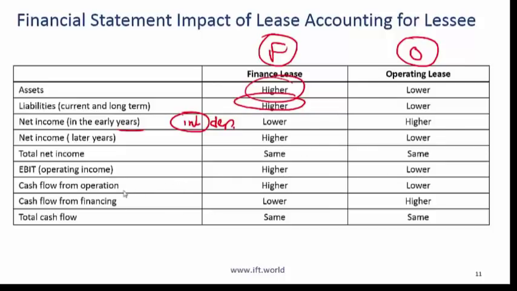The one that I keep testing people on is cash flow from operations. So I want you to think about why the finance lease has a higher CFO. The company that does the finance lease has a higher CFO relative to the company that does operating leases. Why? The best way of looking at it is, if you think about an operating lease, the entire amount paid is an expense. It's an operating expense, which brings the CFO down.